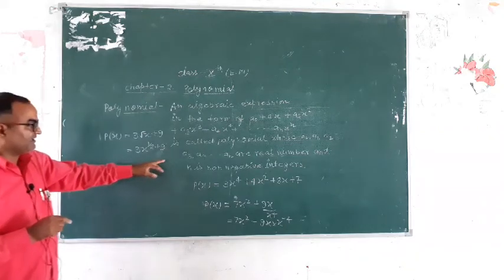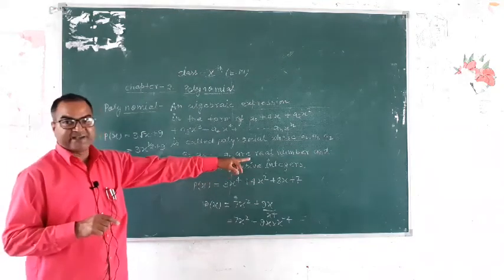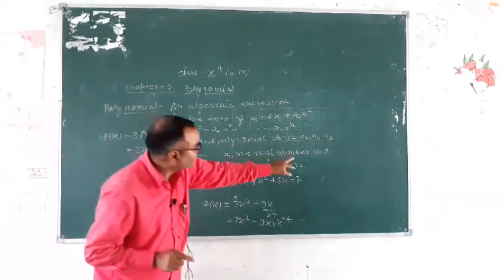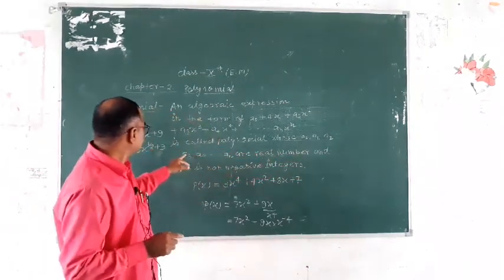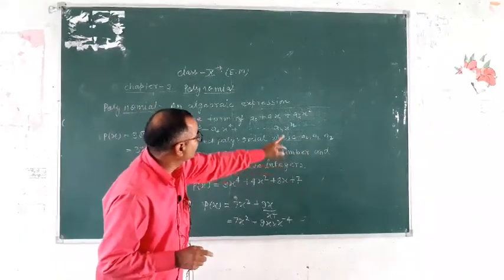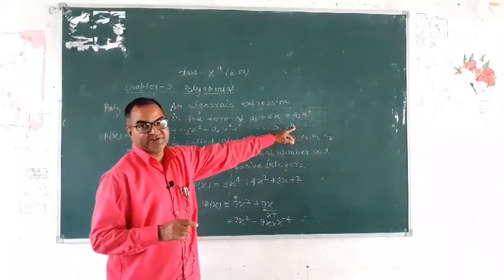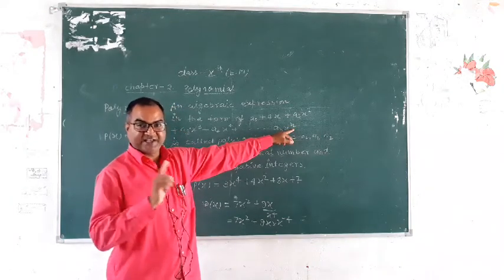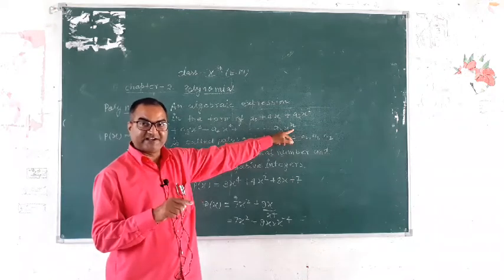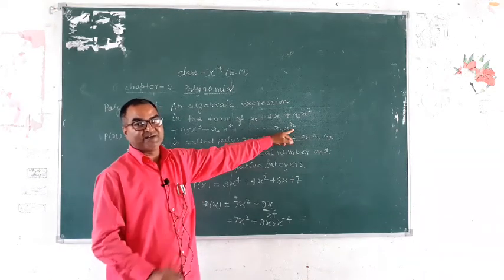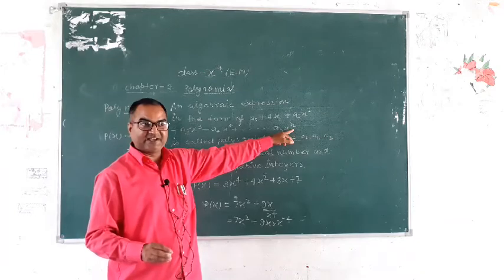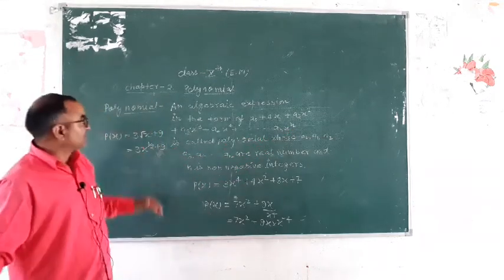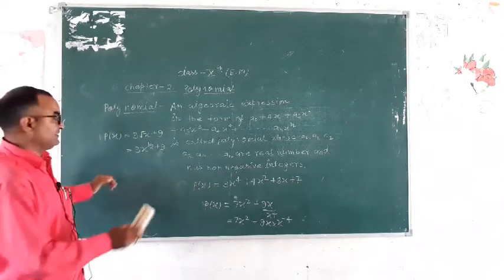In the definition, n is a non-negative integer. This power is n, in ax to the power n. So n is always non-negative and an integer. If n is negative, then it is not a polynomial. Is it clear? Okay, so this is the definition of polynomial.